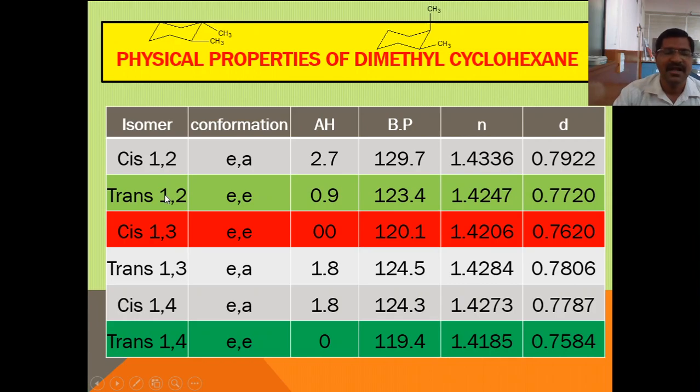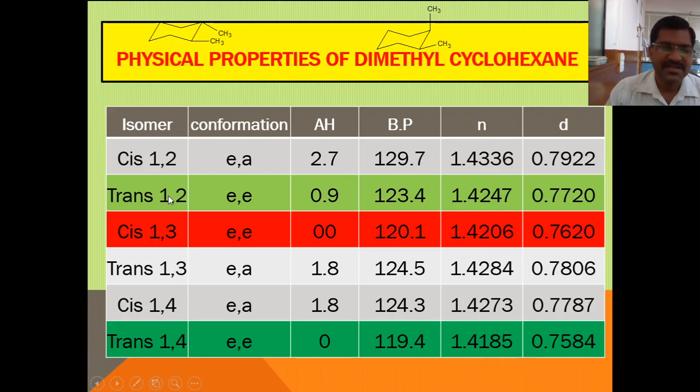In case of cis-1,2 dimethyl cyclohexane, this isomer is an EA or AE isomer, equatorial axial. Here ΔH is there; instead of AH it should be delta H. The enthalpy is 2.7, followed by the boiling point value, refractive index and density.